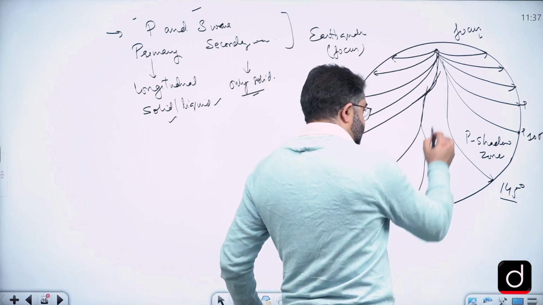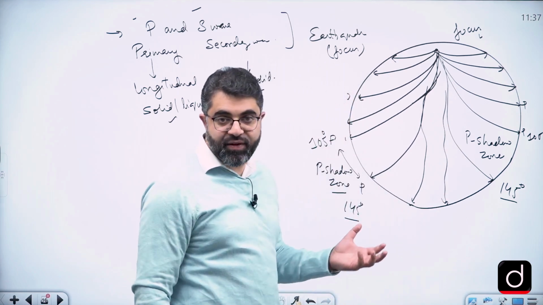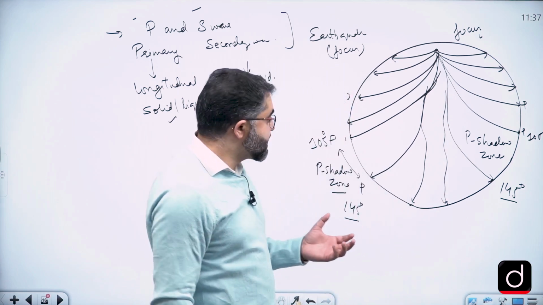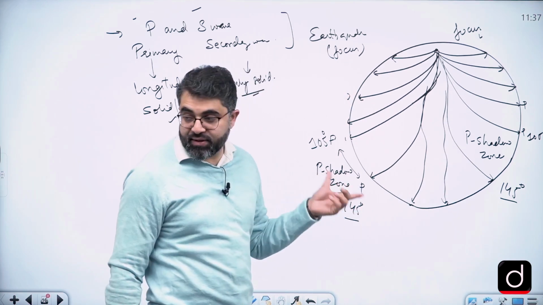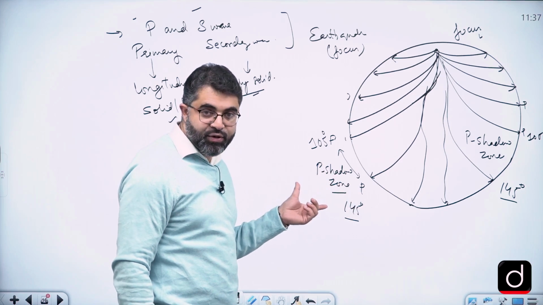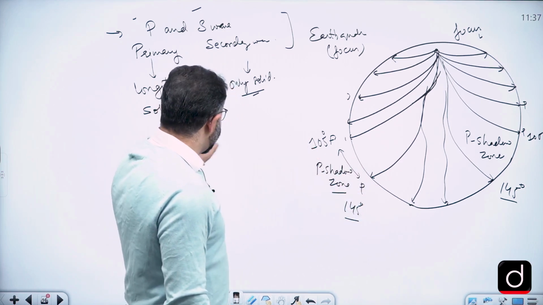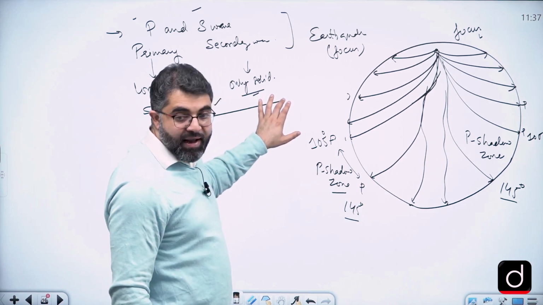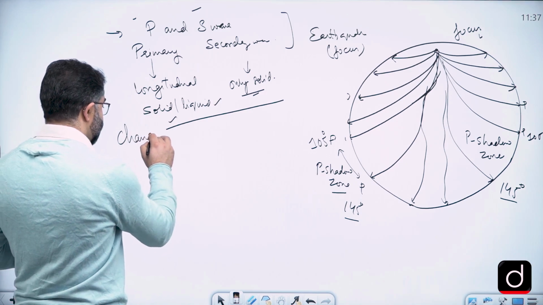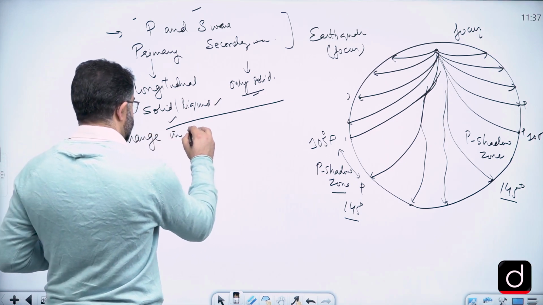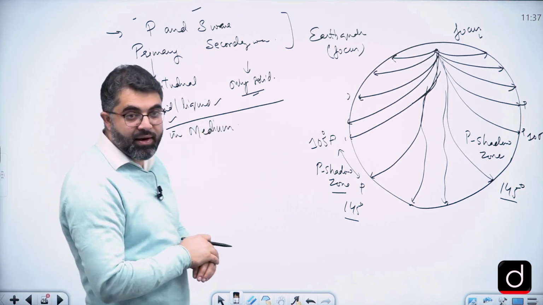At the opposite end, yes, we record P waves, but we do not record any S waves at the opposite end. So if you draw this diagram, it shows there are shadow zones, regions where there is no P wave or regions where there is no S wave. And that can happen only if there is a change in medium.